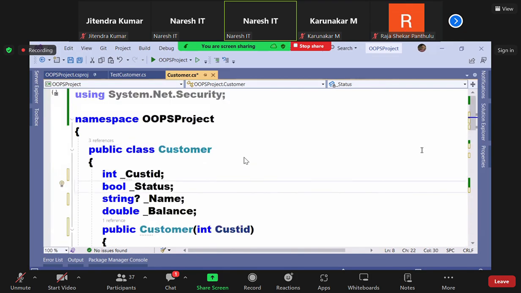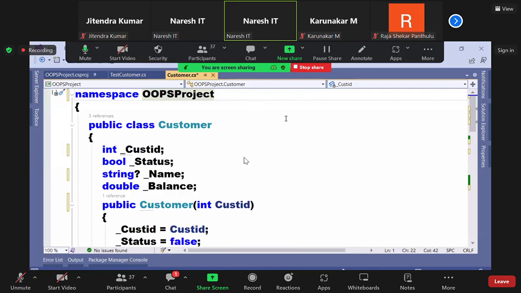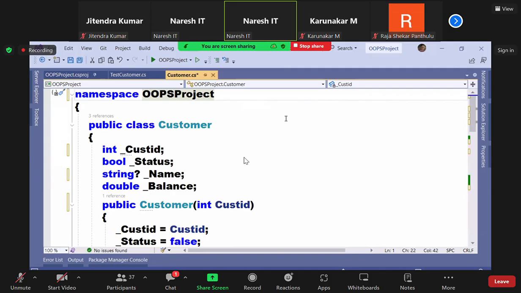Actually, where should I define the enum, sir? Okay, listen. You can define an enum inside a class or inside a structure. We'll have a doubt. What is the doubt? Sir, class is a type. Okay. Enum is a type. Then what are you telling? You can define an enum inside a class? Yes, it is possible. We call it a nested type. What is that? Nested type means a type inside a type, possible.